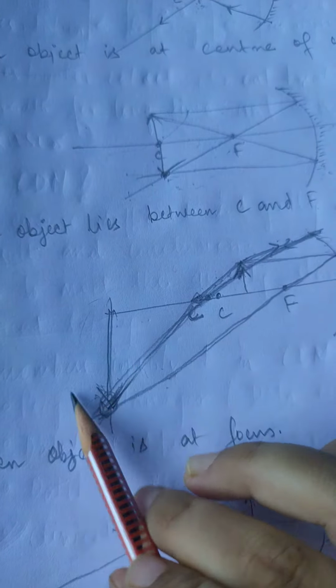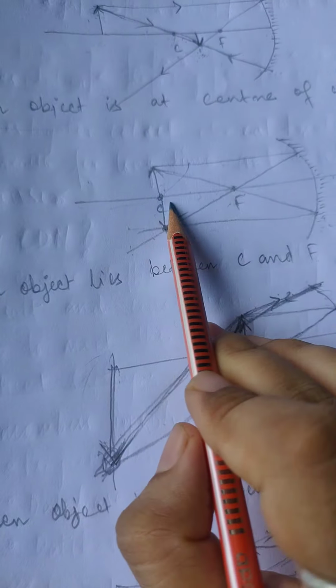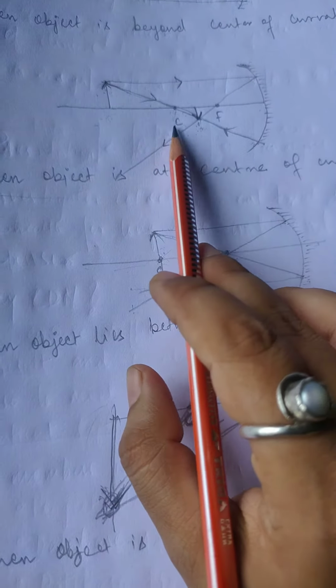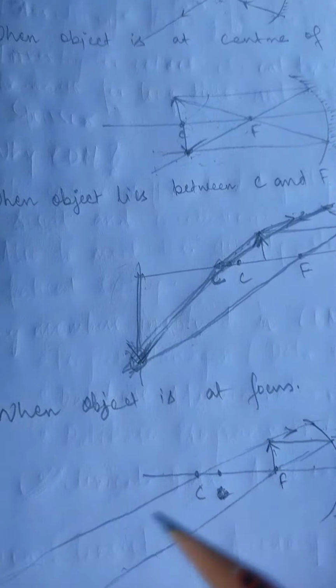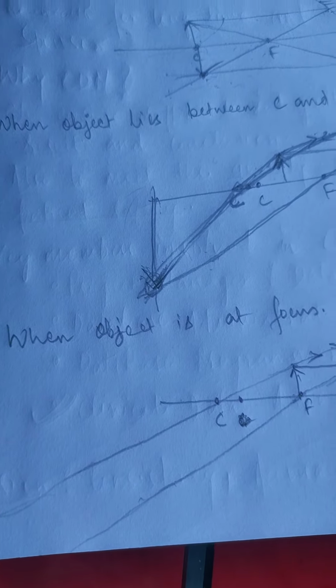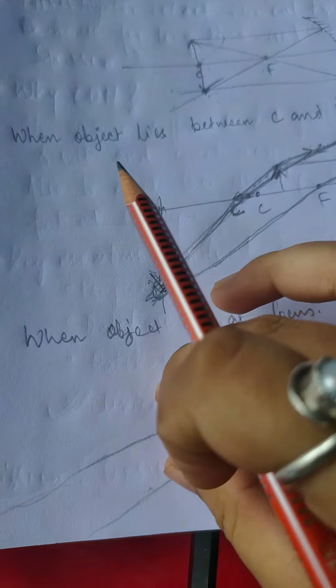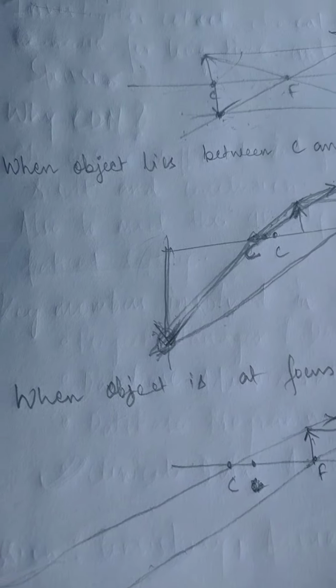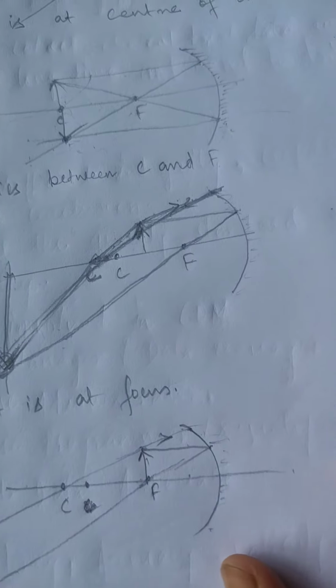Earlier, the image was forming beyond the center of curvature, then at the center of curvature, then between the center of curvature and focus. But here the image is forming somewhere beyond, at infinity. The rays will hopefully meet, but where, we don't know.